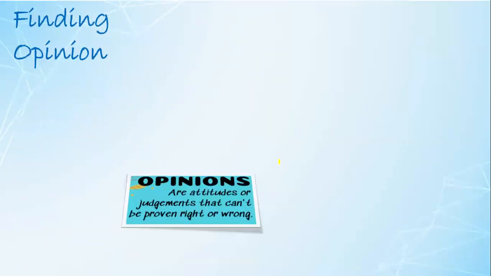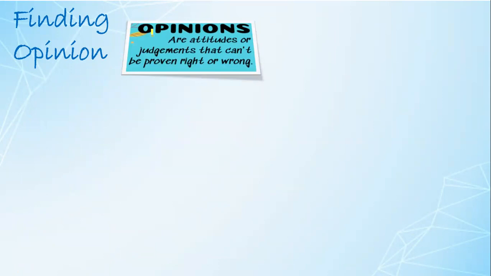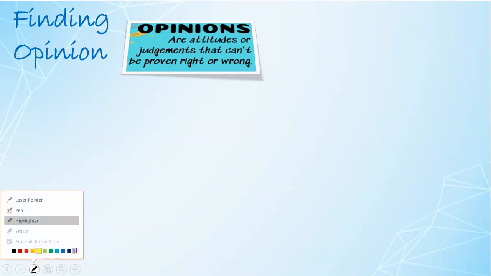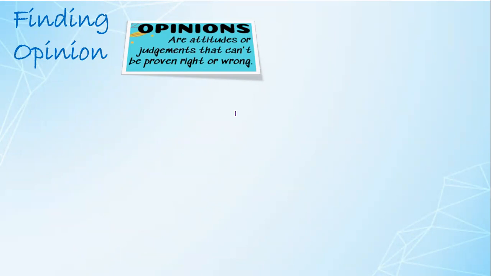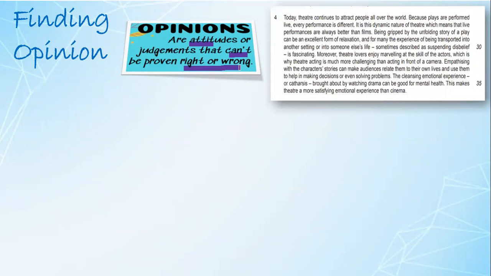And for finding the opinion, first of all, we must discuss what an opinion is. Opinion is actually juxtaposed with facts. Facts are something which can be proved, which can be justified. But on the other hand, opinions are attitudes. They are judgments that can't be proven. They can be right or wrong for some people. So opinion is actually one person's own idea. They are not facts.